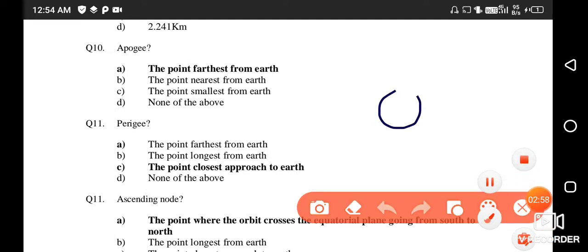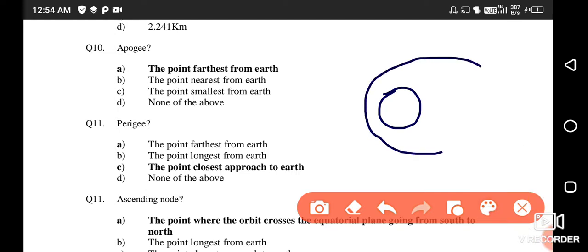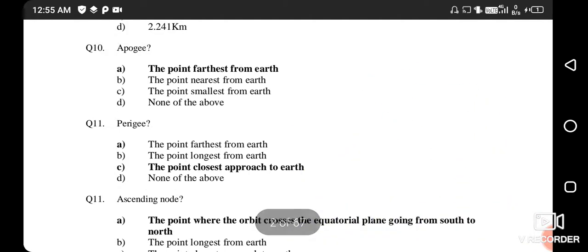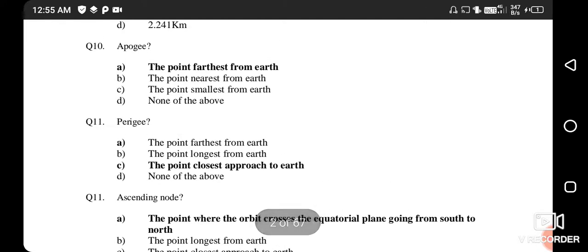If this is the earth and this is the satellite rotation, this point is called perigee, and this point, which lies on the other side, is called apogee. Sorry friends, my writing is not good on this screen.